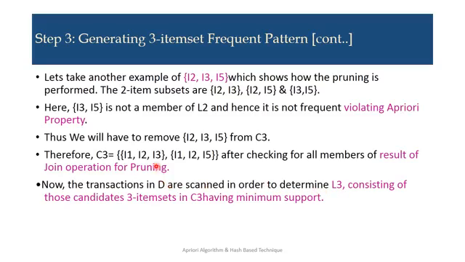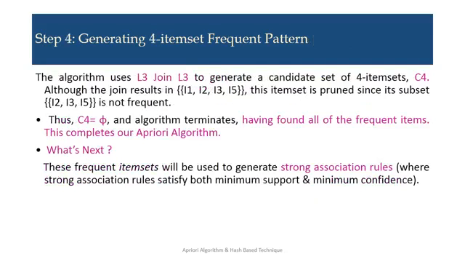So now you have C3, I1, I2, I3 and I1, I2, I5. Again, you have to scan the database to find the support count for each individual set. Once we have done that, L3 consists of those scanned 3 item sets in C3 having minimum support. As both sets have a support count of 2, they satisfy the minimum. That's why these two are chosen as L3, that means the 3 item frequent item set.